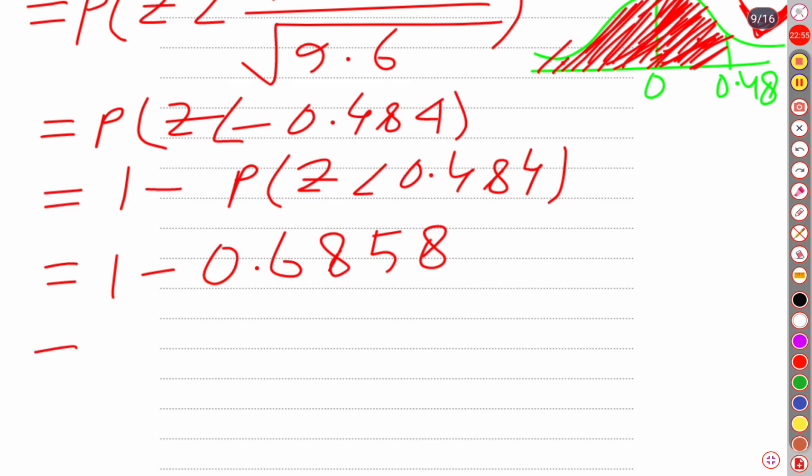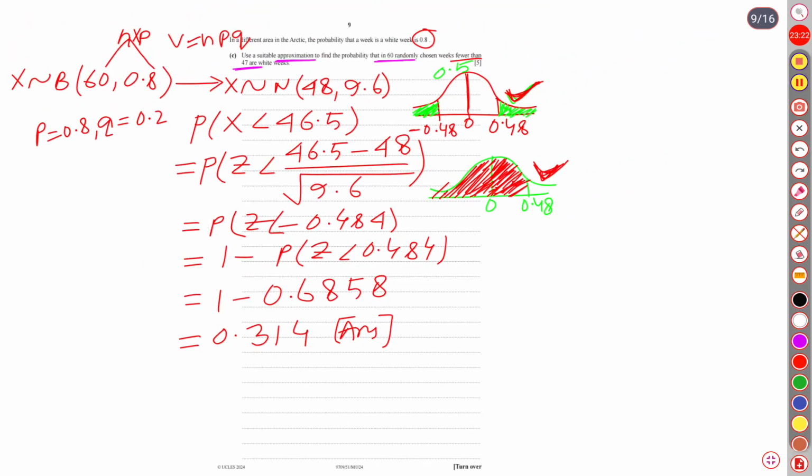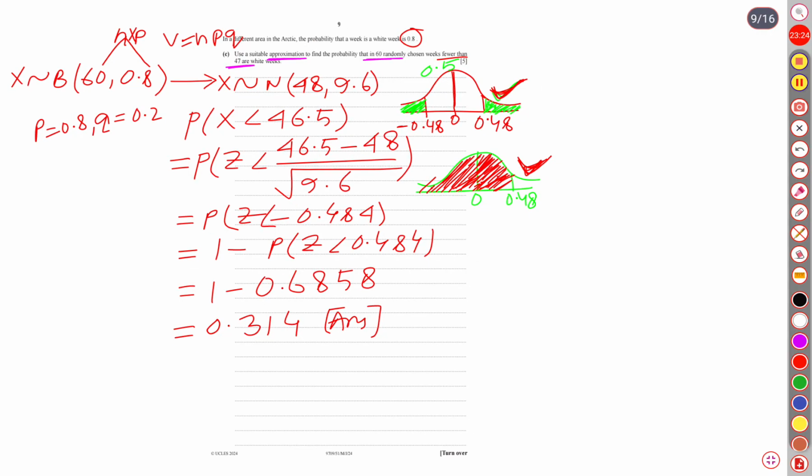Then after subtraction, you may ask why I am not showing how to find this probability from the z-score. I'm just going to show. Let me complete the answer first. It is going to be 0.314. 0.314 is our probability. Now I am going to show you how to find the probability using the z-score from the probability distribution table. Well, at least you have understood so far. The only remaining part is how to find the probability using the probability distribution table.